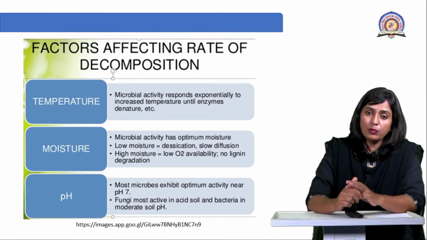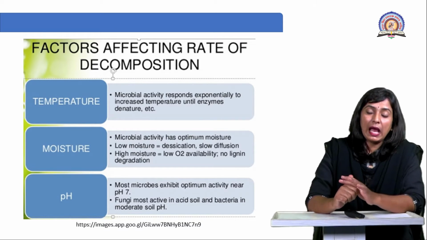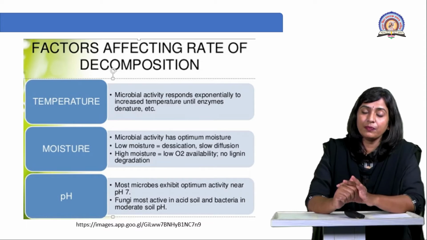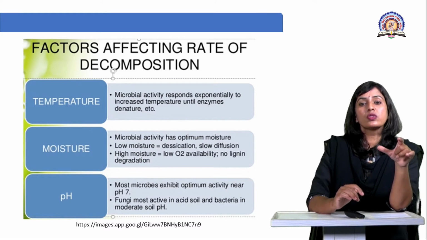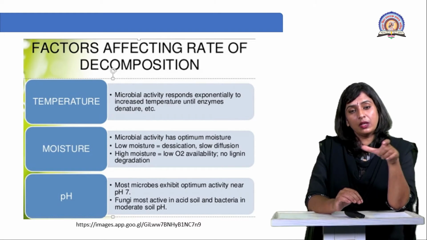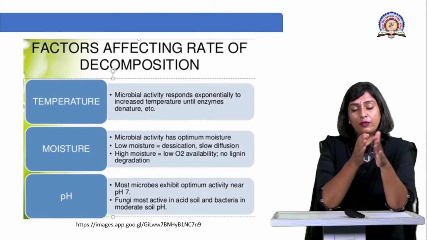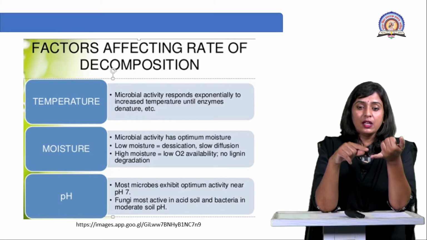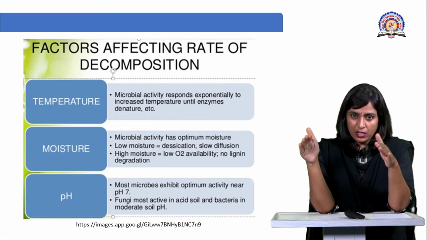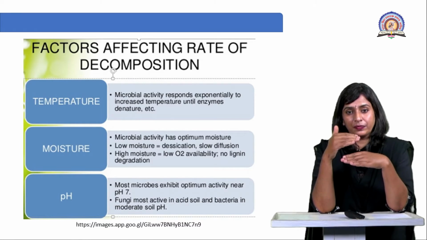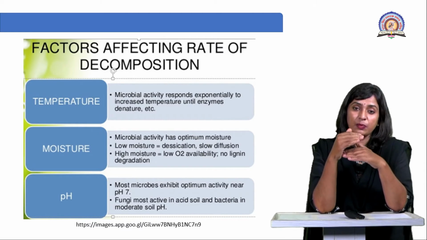Then apart from that, one more is pH, right? Most microbes exhibit optimum activity near pH 7. We all know pH 7 is a standard, the neutral pH. Most of the microorganisms show their maximum activity at pH 7, right? But apart from that, there are certain fungi which are active at acidic pH. Acidic pH means a pH lower than 7, okay? pH lower than 7, 6 acid, 5 acid, 4 acid, that is called acidic pH.